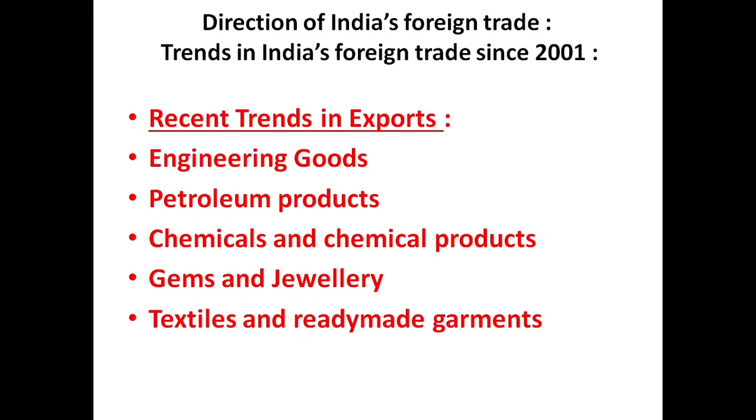So here the numerical percentages are given in your textbook. Next is chemicals and chemical products. It is an important export item and has performed reasonably, and its share in 2014-15 was 10.4% of the exports. Then jewelry also is exported.